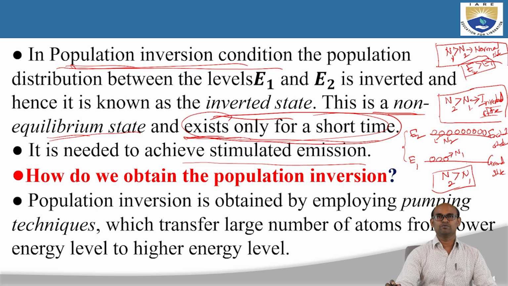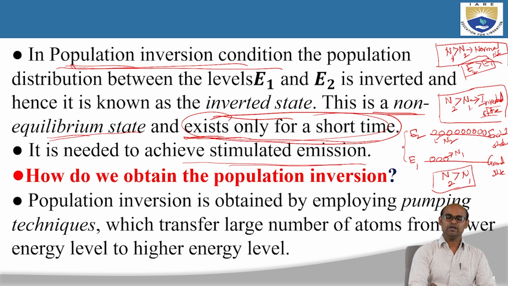In the last presentation, we discussed three different processes that occur when light interacts with matter. The three processes are absorption, spontaneous emission, and stimulated emission, right? We discussed that in spontaneous emission, the photons emitted are incoherent, and in stimulated emission, the photons emitted are coherent. Coherent photons are very important because they undergo constructive interference and there will be amplification of light.